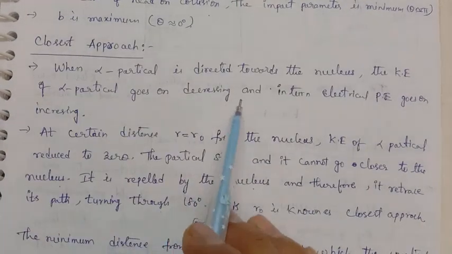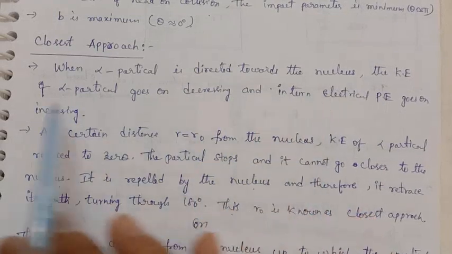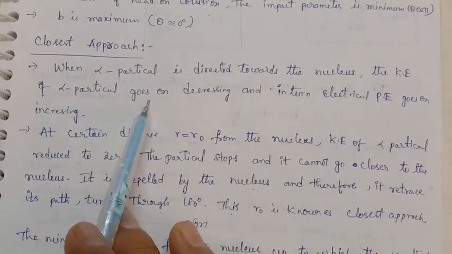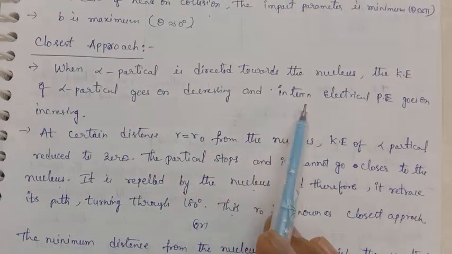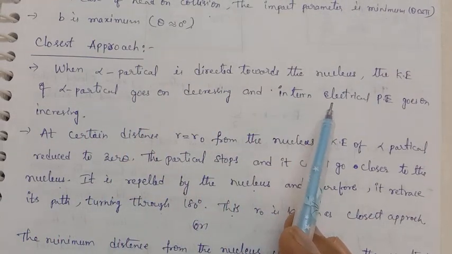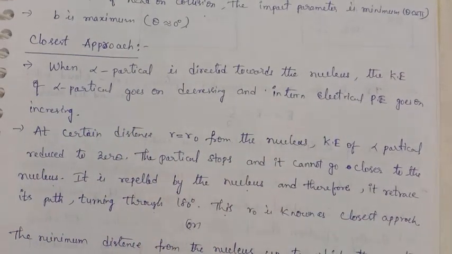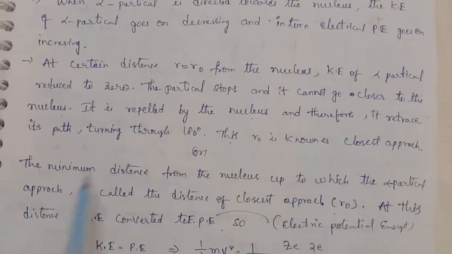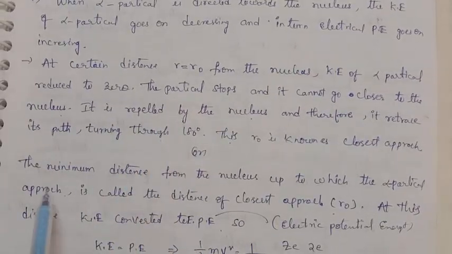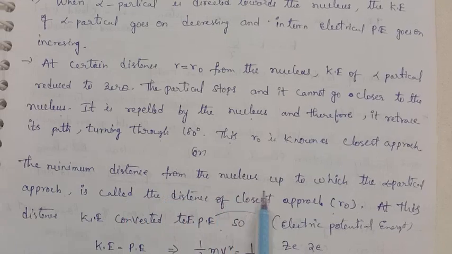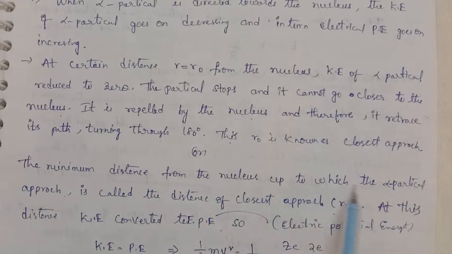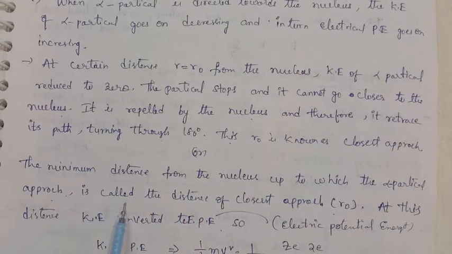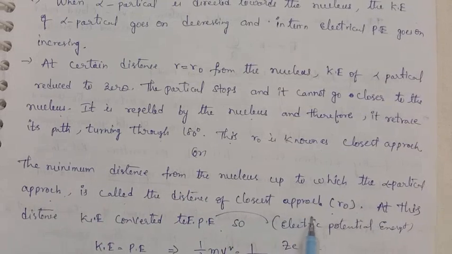When an alpha particle is directed towards the nucleus, the kinetic energy of the alpha particle goes on decreasing and the electrical potential energy goes on increasing. The minimum distance from the nucleus up to which the alpha particle approaches is called the distance of closest approach.